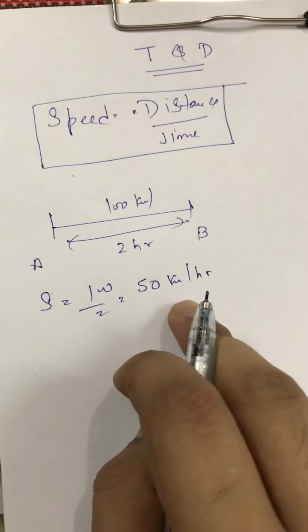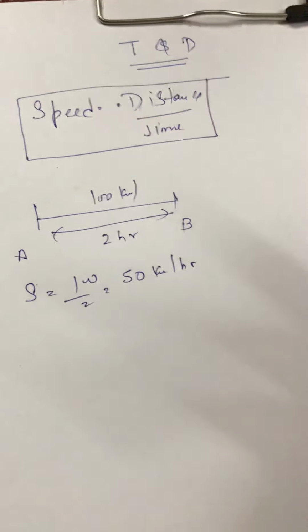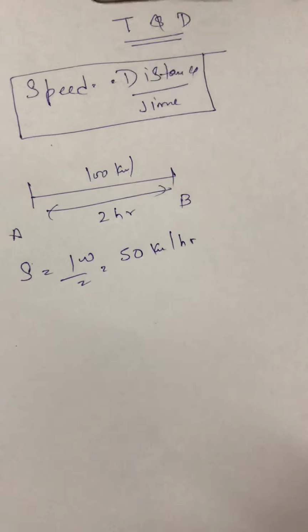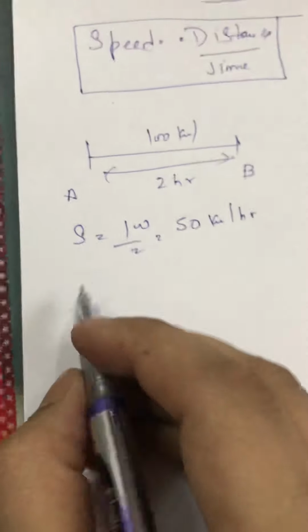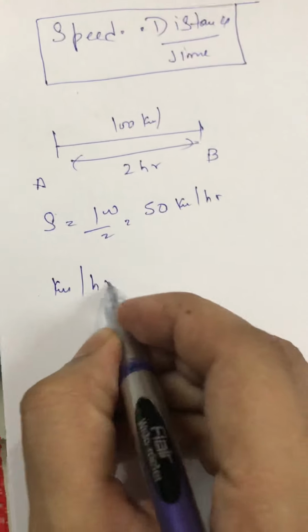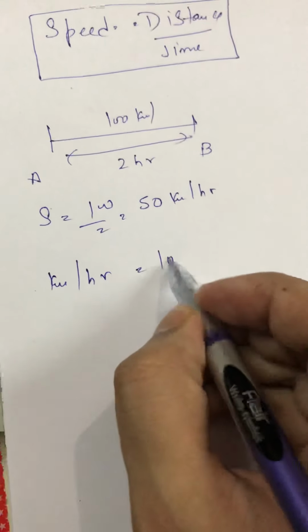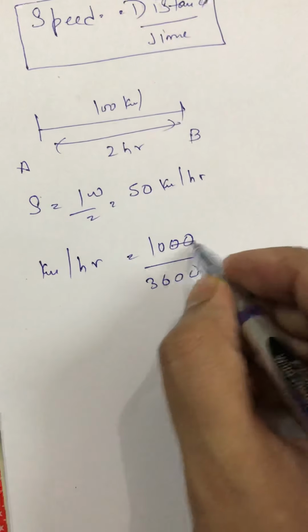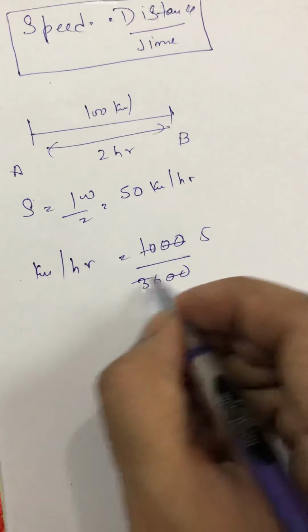So the speed either we study in kilometer per hour or in meter per second. It can also vary from your statement also. It can be meter per minute also. But standardly we work with kilometer per hour and meter per second. So one thing we must remember, kilometer is equals to what? 1000 meter, and hour is equal to 3600 seconds. If I simplify this will become 5 by 18.